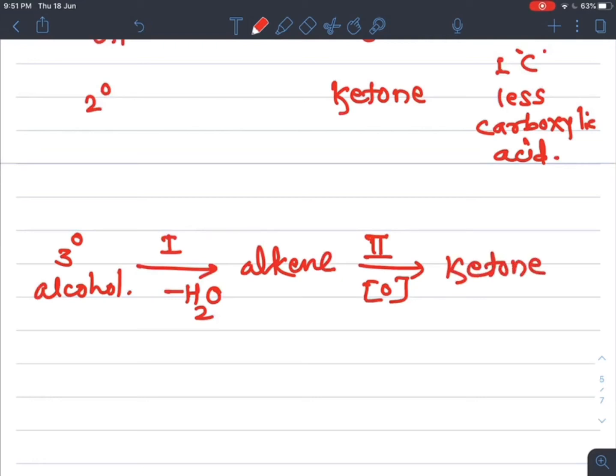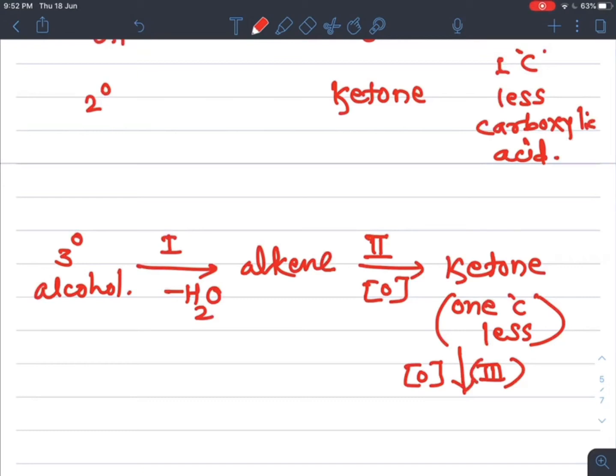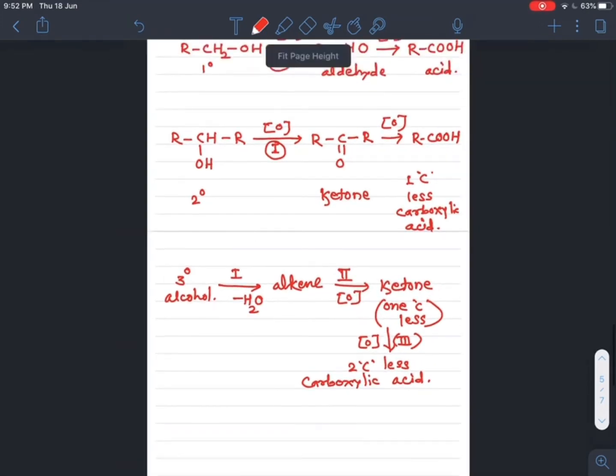ketone. Here one carbon less ketone is formed, and finally this ketone on oxidation, that is in the third step, we get two carbon less containing carboxylic acid. So this is the difference.